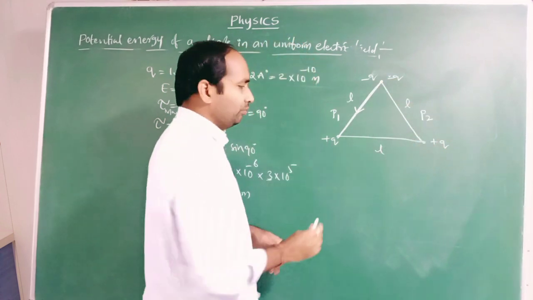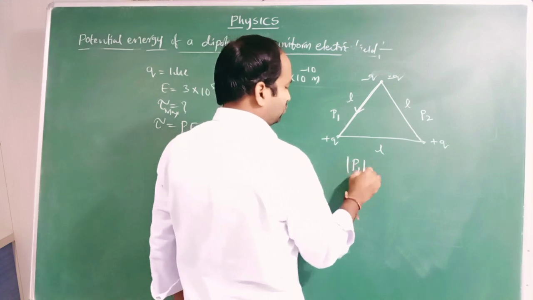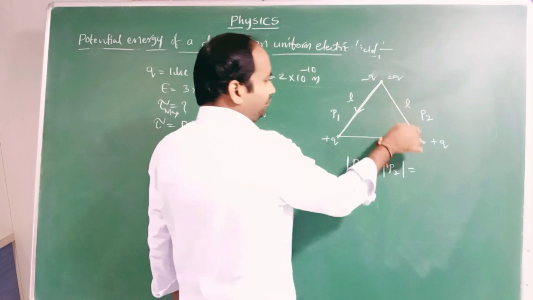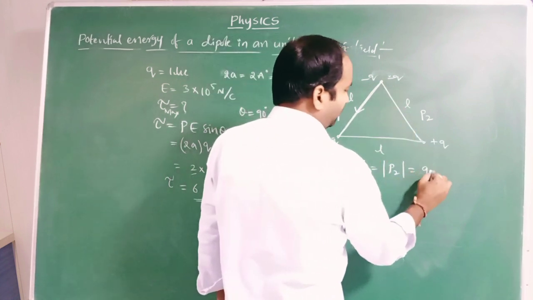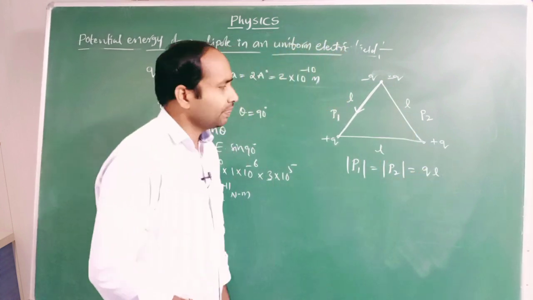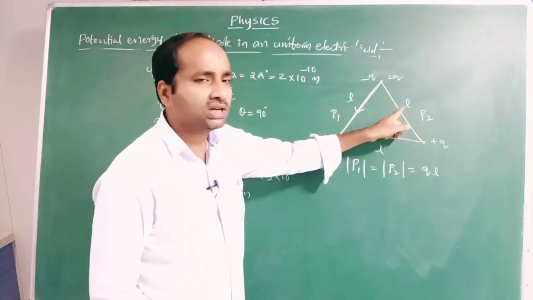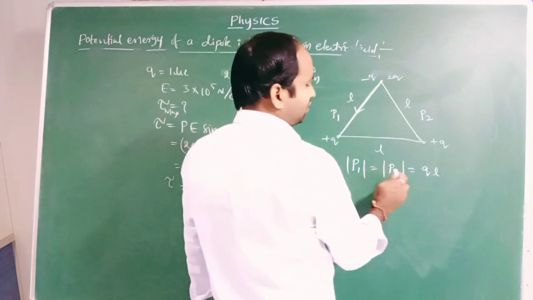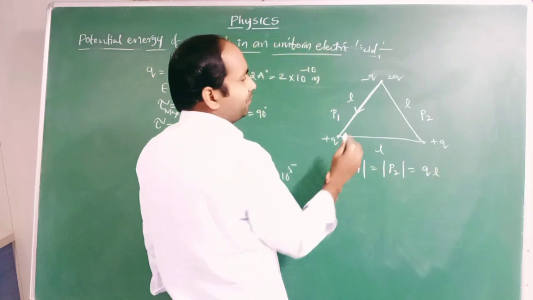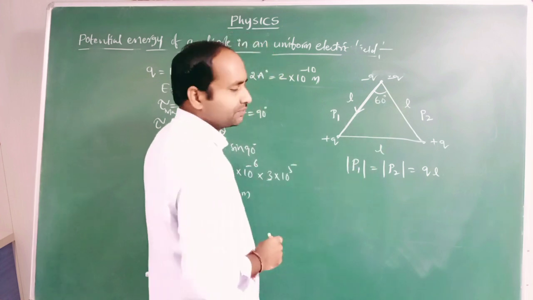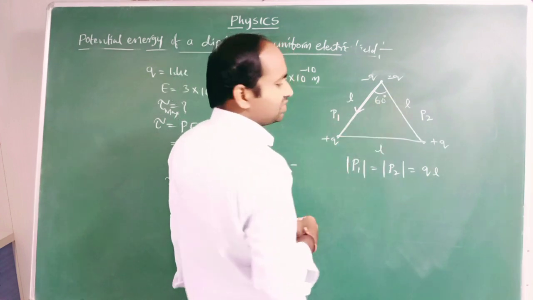The magnitudes P1 and P2 are each QL, the magnitude of the charge Q times the separation L between the two charges. This is an equilateral triangle, so the angle is 60 degrees.